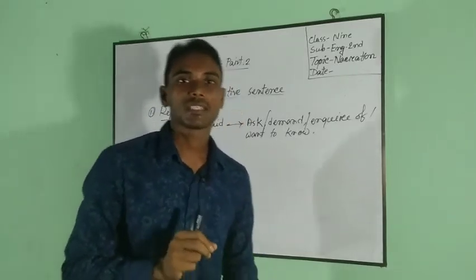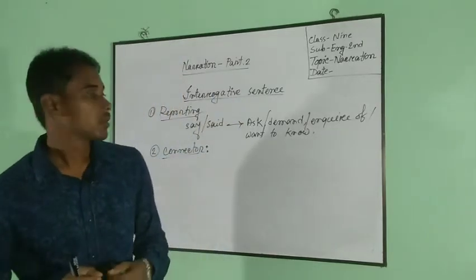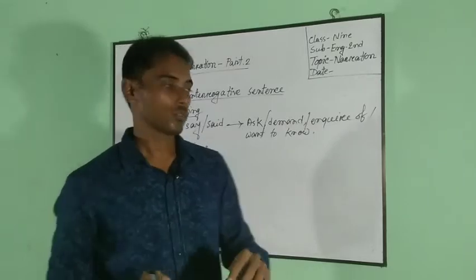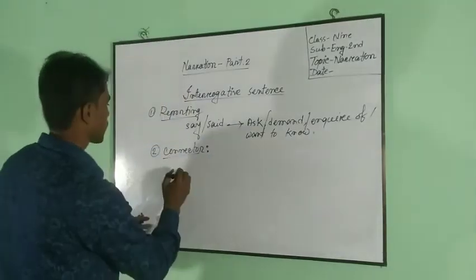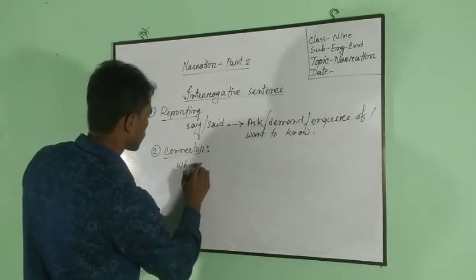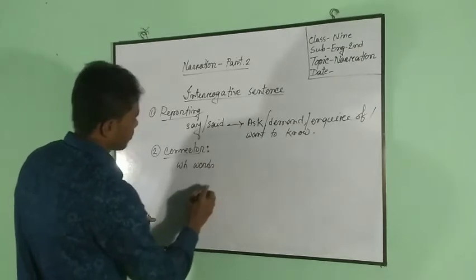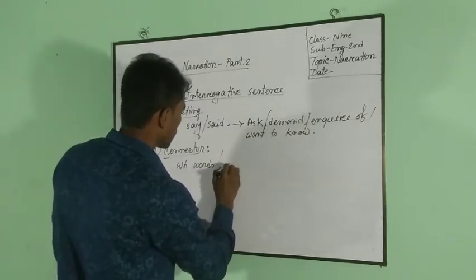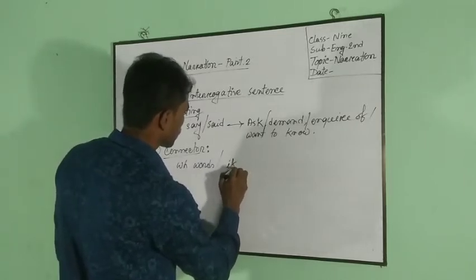But if the sentence begins with an auxiliary verb, we have to use if or whether as a connector.